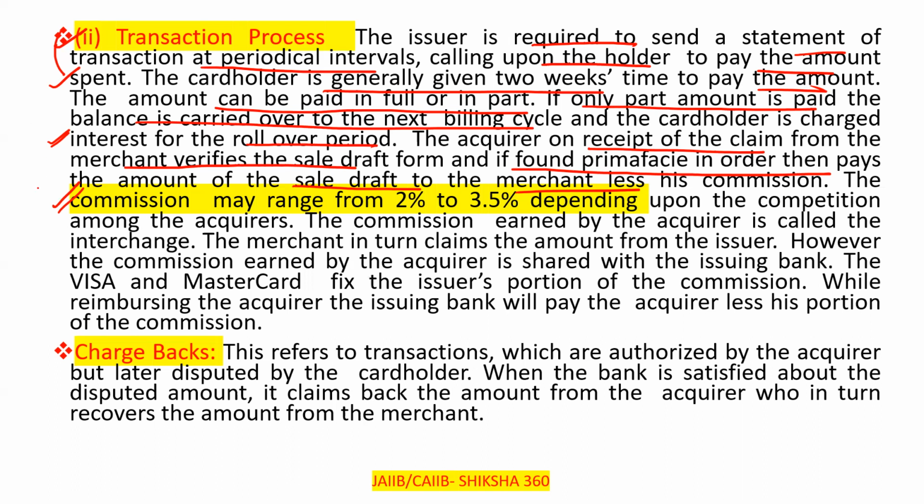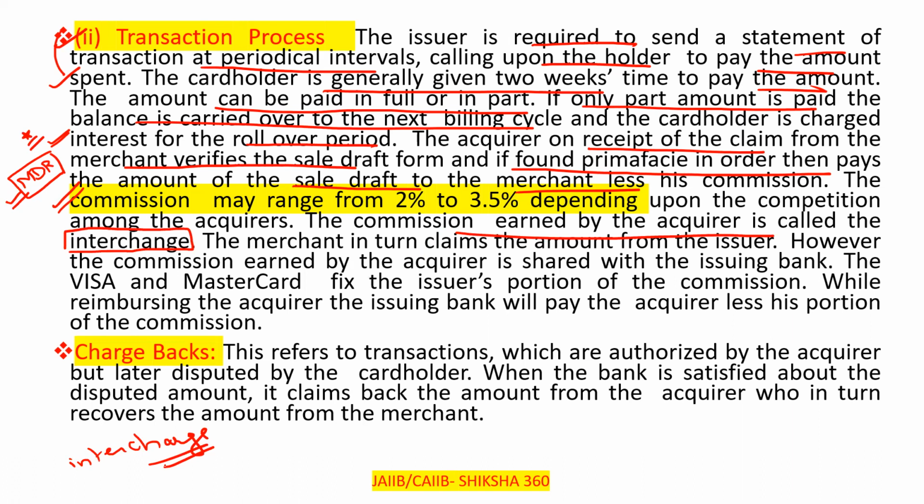Further, there is one word, MDR, merchant discount rate. I request all of you to kindly comment in the chat or in the comment section what the meaning of merchant discount rate is. The commission earned by the acquirer is called the interchange. Sometimes in the examination you will get questions like what is the meaning of interchange. Kindly remember that.